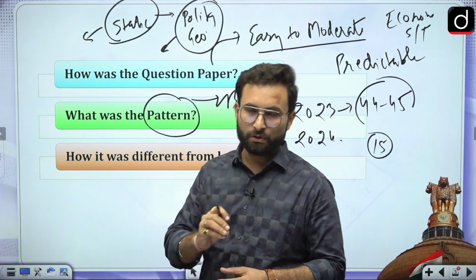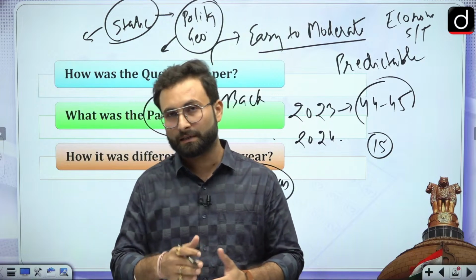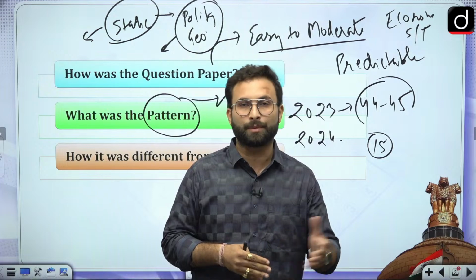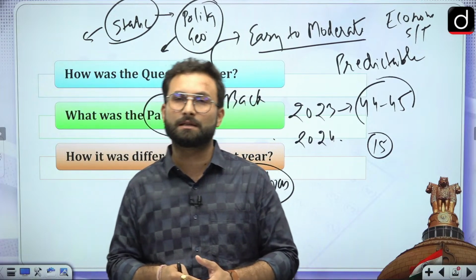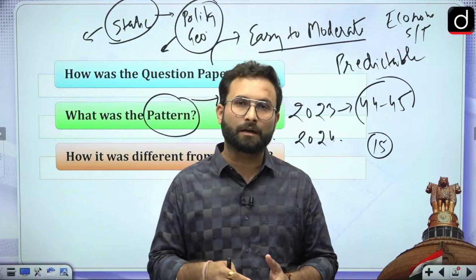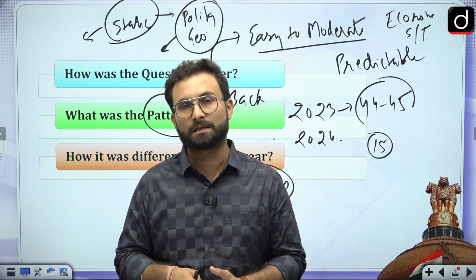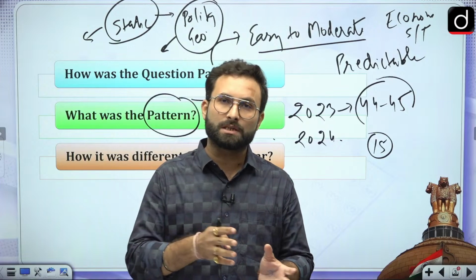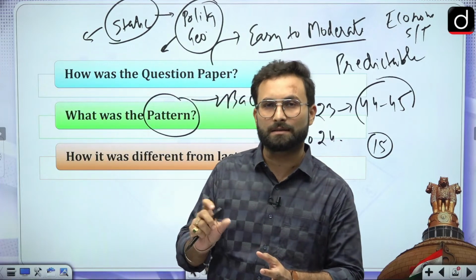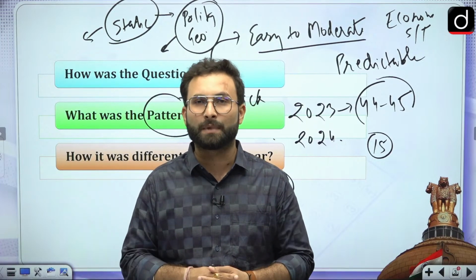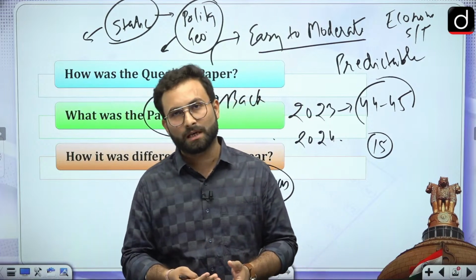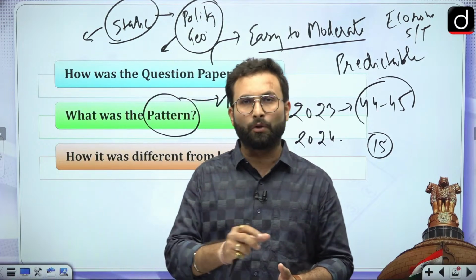So in summing up, I can say that the elimination technique is back. The surprising element that was there in the previous papers was less this time. It was kind of predictable. Static was the area of focus this time. Polity was easy, geography was moderate, and economy was on the harder side, but again, if you have the basics strong, that was doable. Map-based questions were there. Current affairs was there moderately. These questions were not very tough this time.